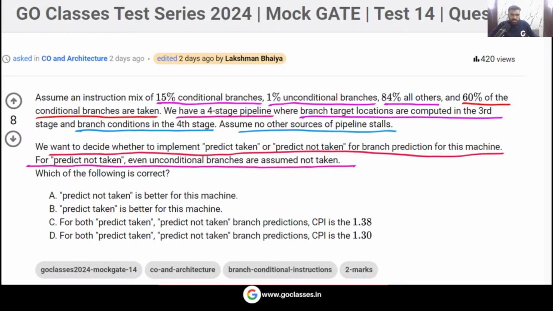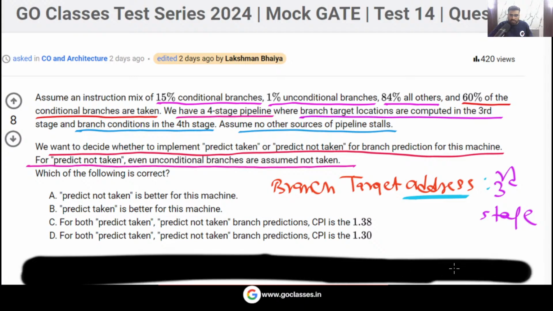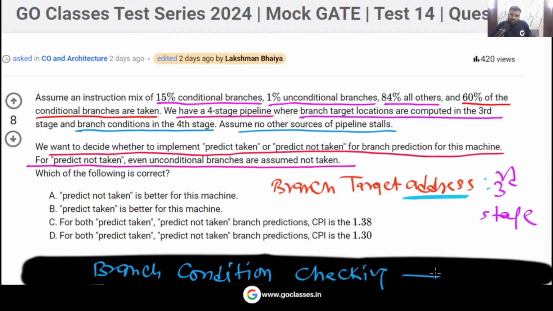Okay, and when is the branch target calculated? The branch target address. When is this address calculated? This is calculated in the third stage. Yes or no? But remember, when are you checking the branch condition? We are checking the branch condition in the fourth stage. Is this clear?